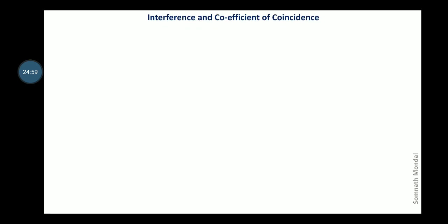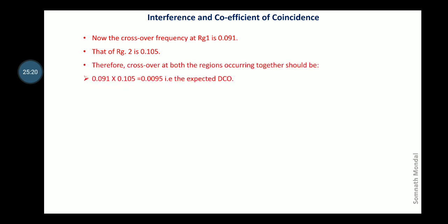Now, calculation of interference and coefficient of coincidence. We have seen that crossover frequency at region 1 is 0.091 and that of region 2 is 0.105. Thus, according to the probability rule, these two simultaneous independent events, that is crossover at region 1 and crossover at region 2, if they happen simultaneously, will be called a double crossover.